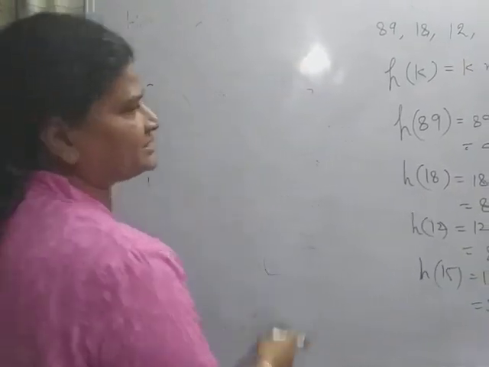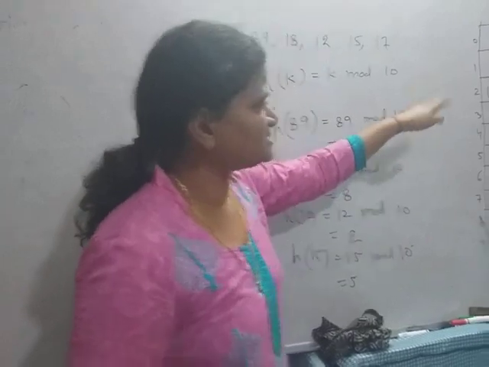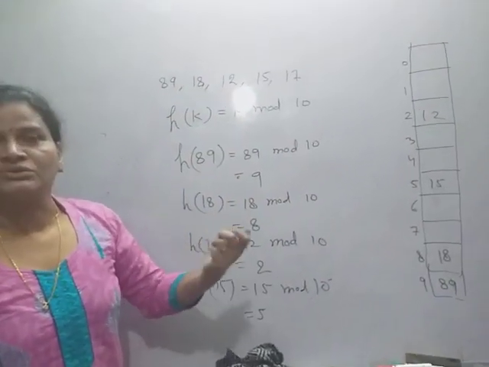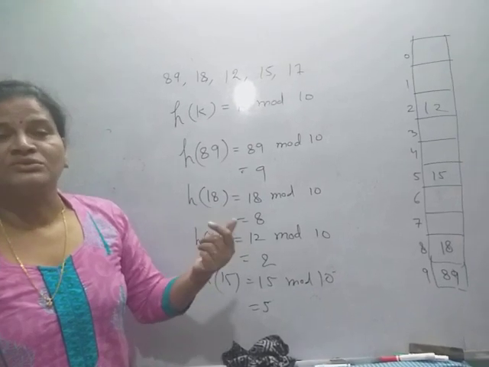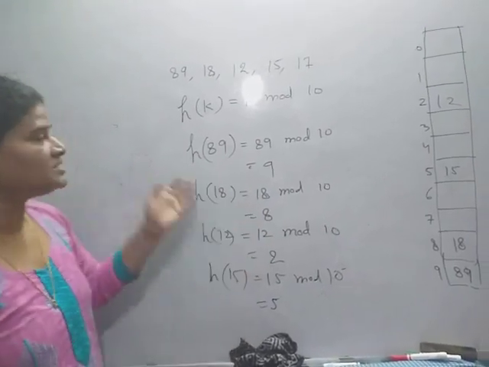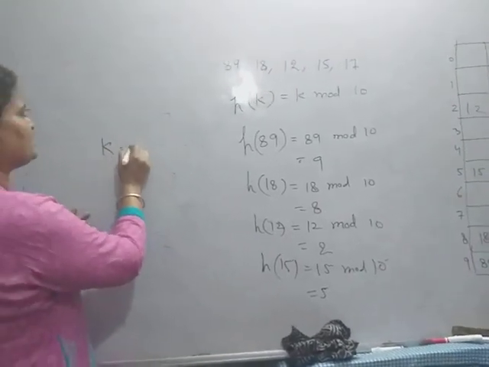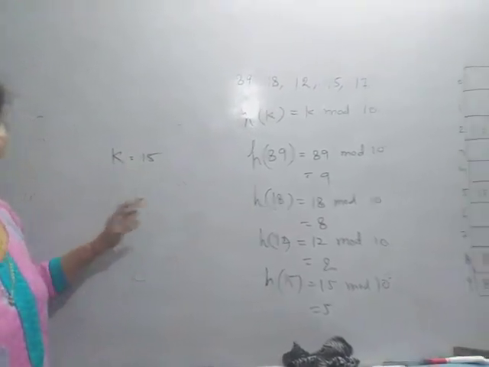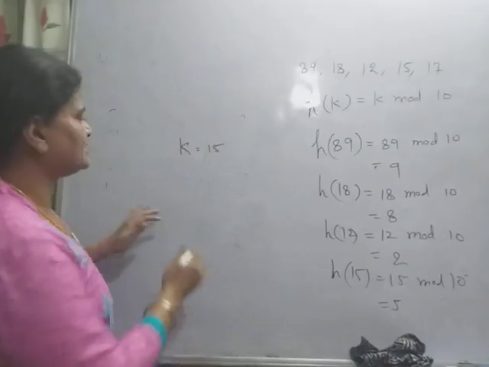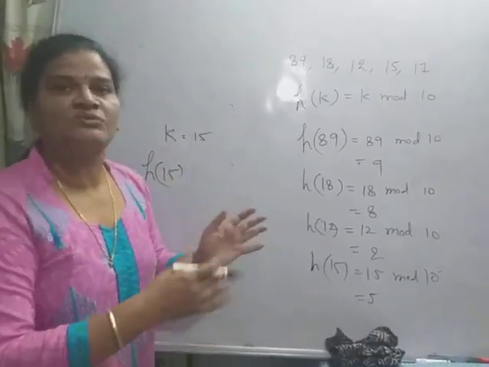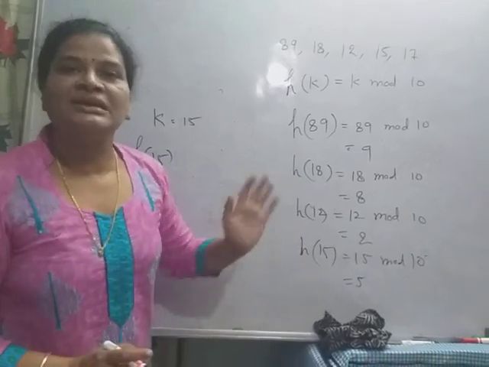Suppose I want to store these keys, and later I want to search whether 15 is present in the table or not. Again we apply the hash function h(15), using the same hash function I used to store the keys into the table.